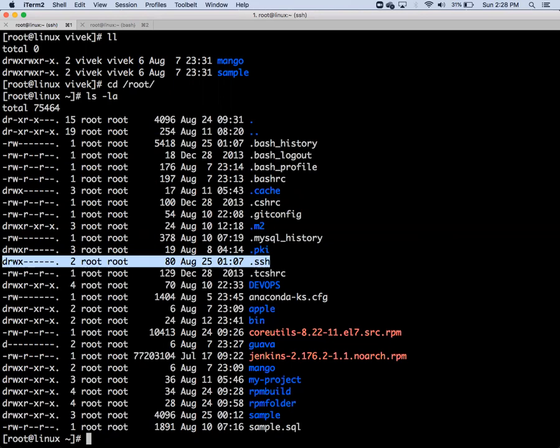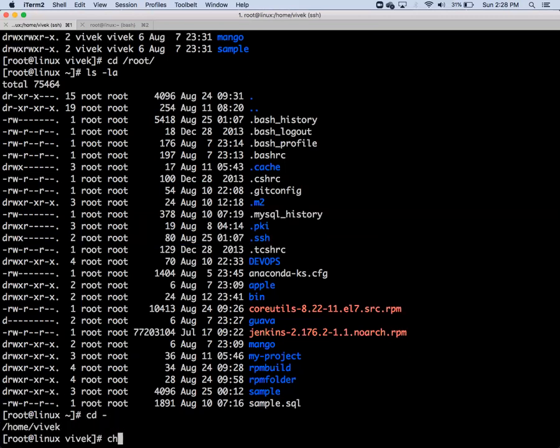Read, write, and execute for only the user. Group and others is 0. Read and execute add. Read is 4, write is 2, execute is 1. Add it: 4 plus 2 plus 1 is 7. So first is 7, then 0, 0. That is the permission. So go to Vivek again.